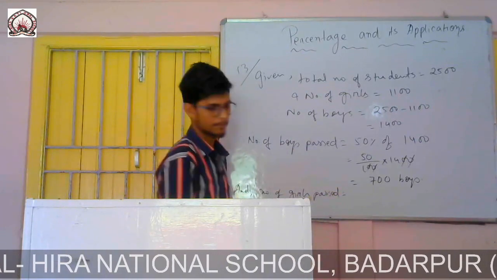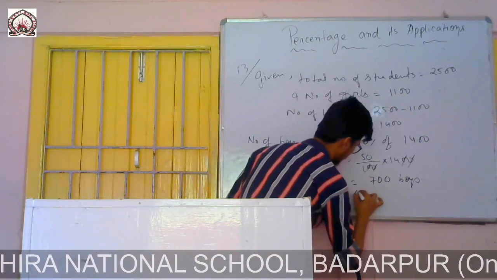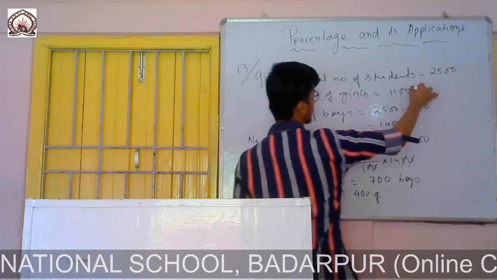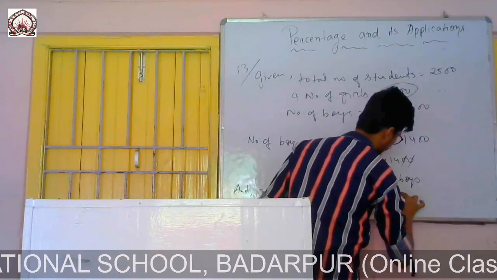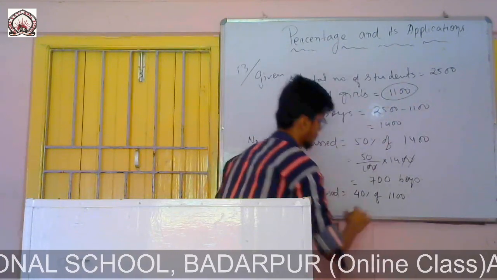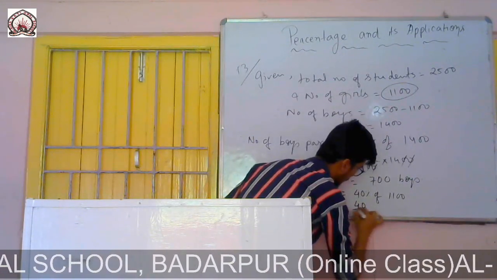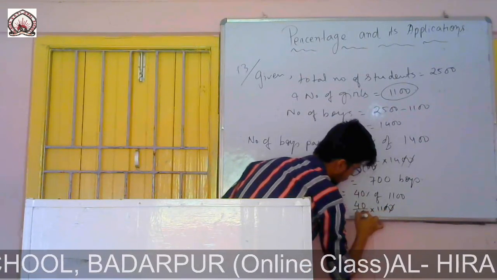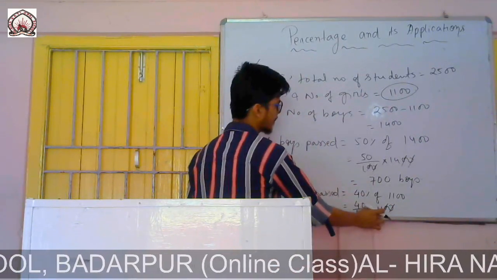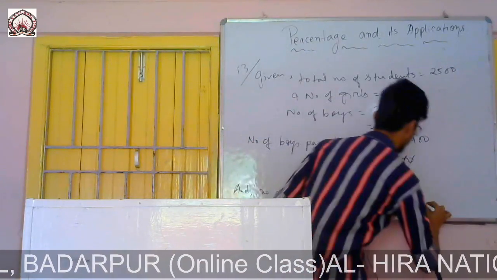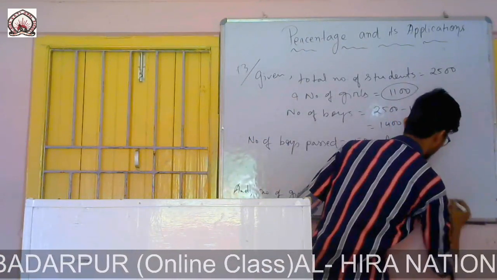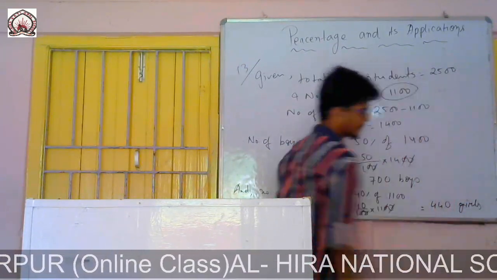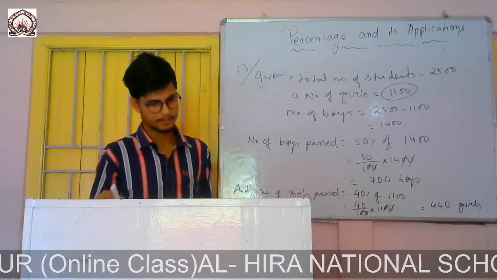The number of girls was 1100. 40% of 1100 equals 40 by 100 into 1100. Cancelling, 11 into 4 is 44, so it is 440 girls.